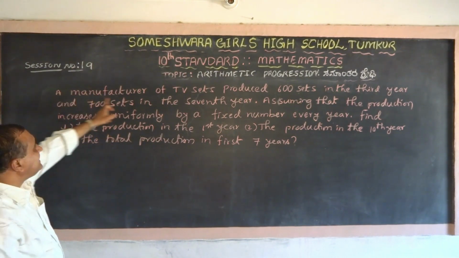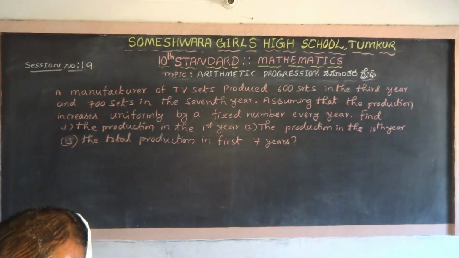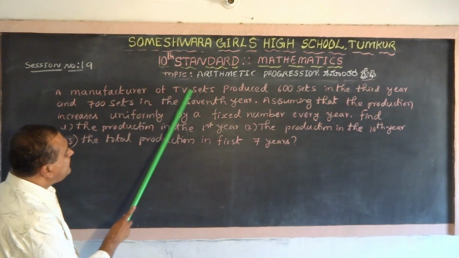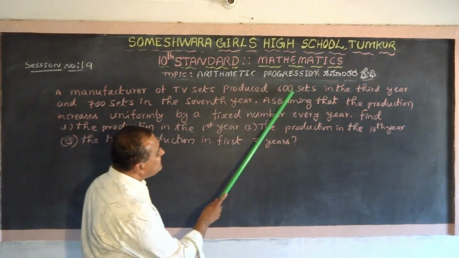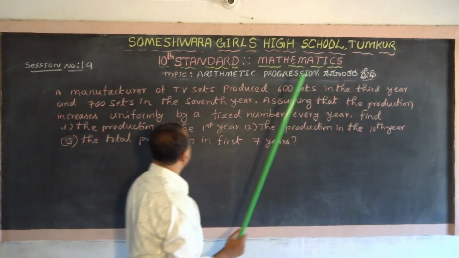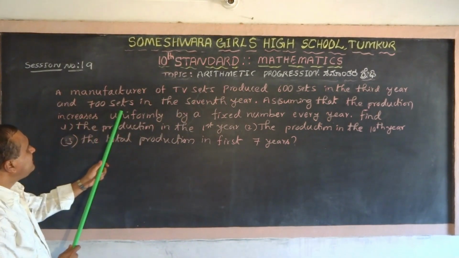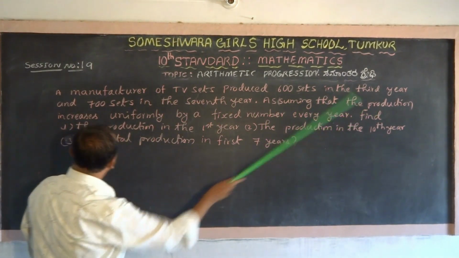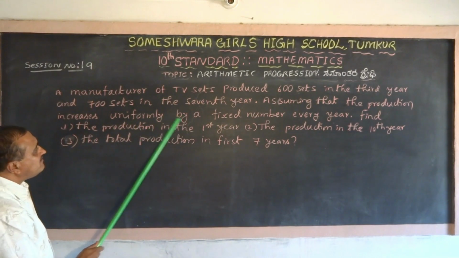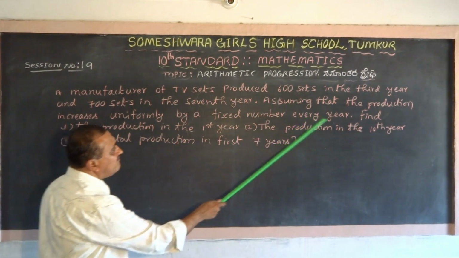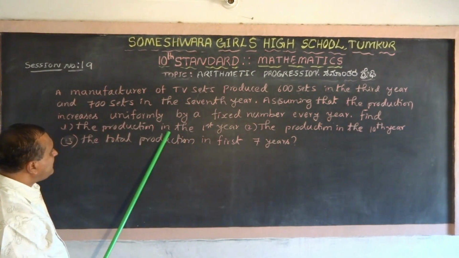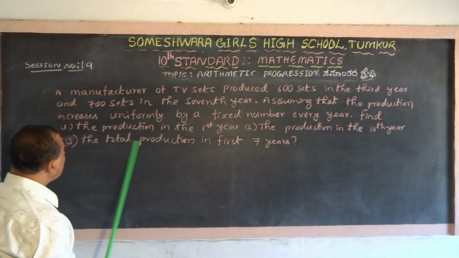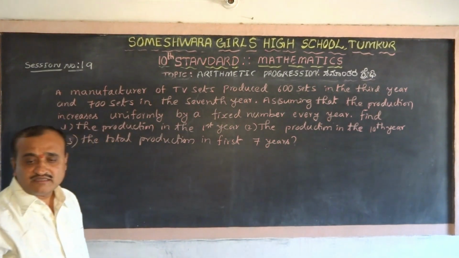So now this is the first problem. Today's first problem. Let us go through it. A manufacturer of TV sets produced 600 sets in the third year and 700 sets in the seventh year. Assuming that the production increases uniformly by a fixed number every year, find the production in the first year, the production in the 10th year, and the total production in the first 7 years. Is it right?